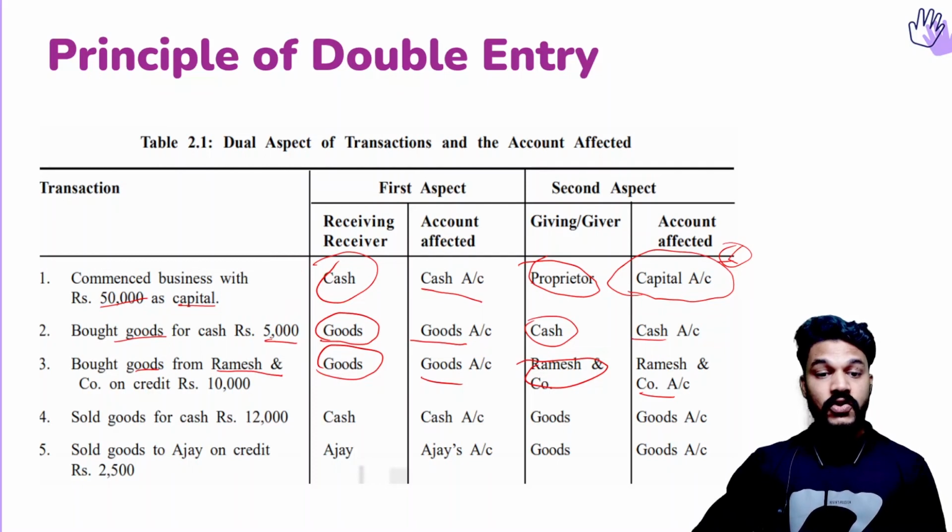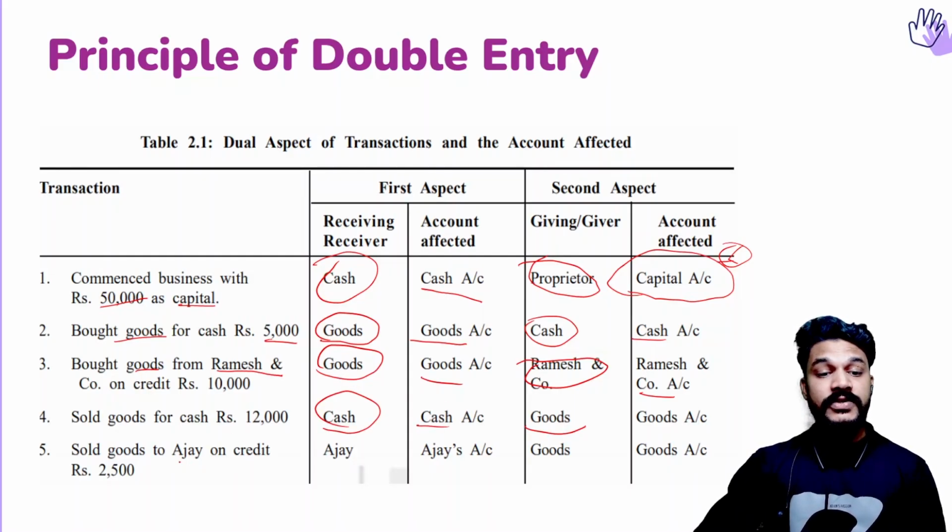The next, sold goods for 12,000. So we are selling goods. Selling goods means the goods are given. So here the goods are the giving aspect, and we are receiving money out of it. So cash is our receiving aspect.